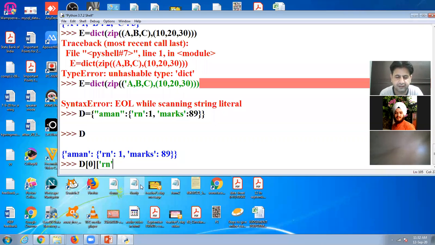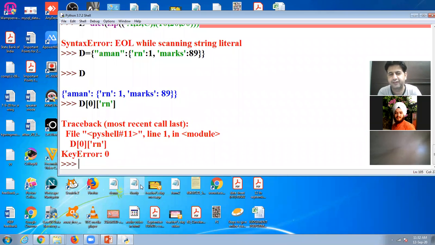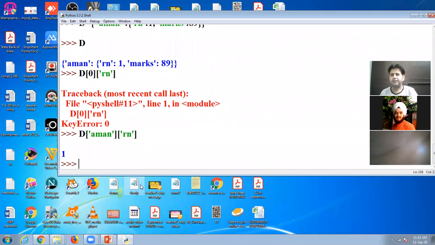So this is the way to use a nested dictionary. If you have any doubt in this, you can raise your hands with us.